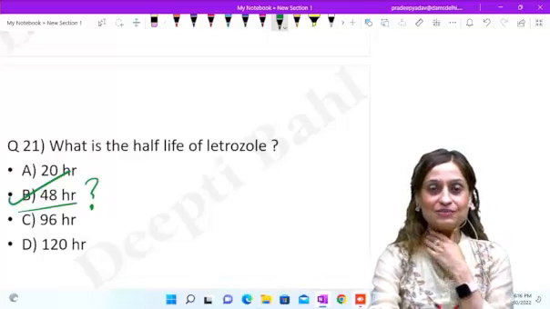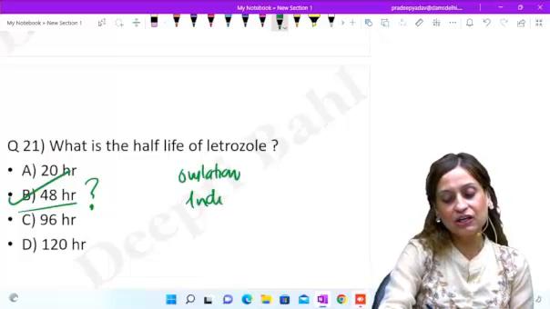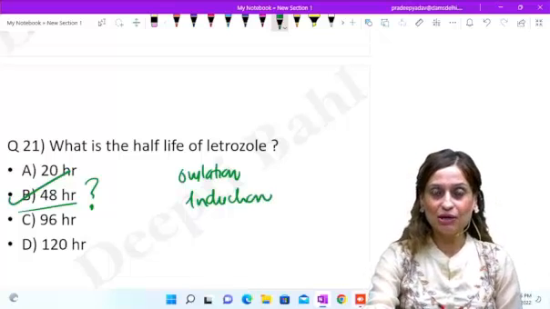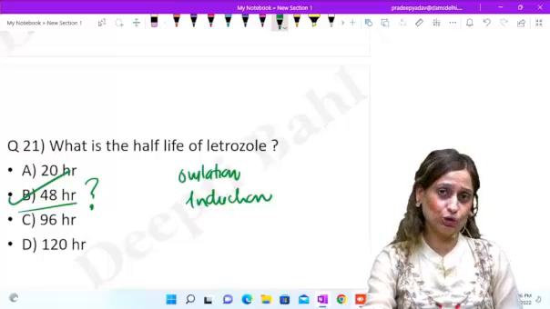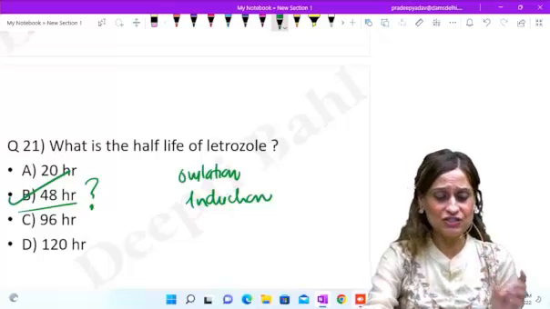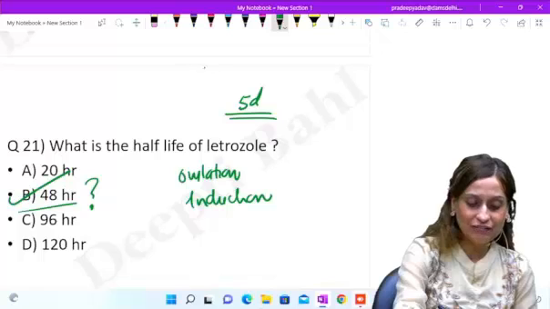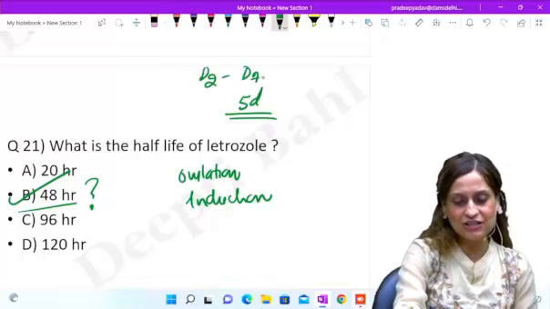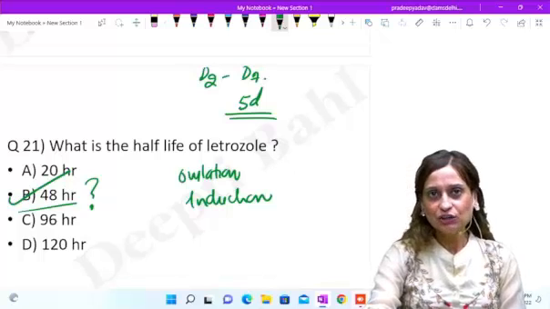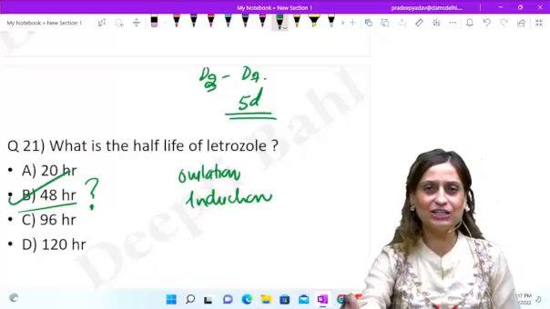letrozole is being used for ovulation induction. And whenever a drug is being used for ovulation induction, one of the most important things that comes to our mind is that it should not be teratogenic. So the reason why we want you to know that it has a short half-life is you're only giving it for 5 days. Usually, you'll give it from day 2 to day 7, or we can just simply put it as day 3 to day 7, right?